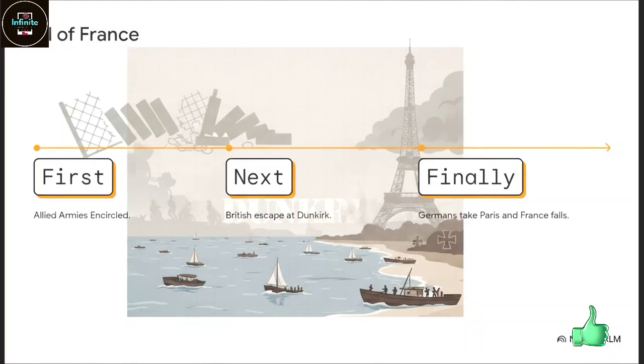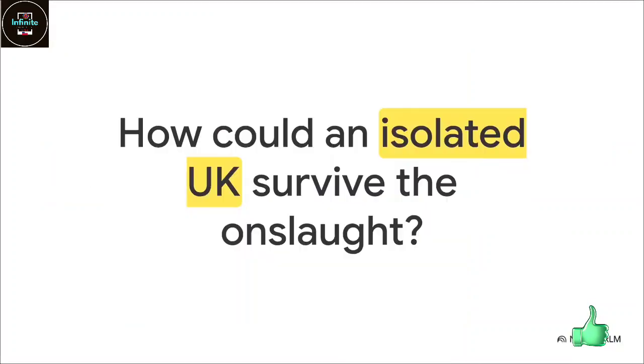The best Allied armies were suddenly entirely encircled. It led to that desperate, chaotic escape at Dunkirk, where everyday British civilian ships had to sail across the channel just to rescue their trapped troops. With the French forces completely depleted, the Germans basically just breezed through, took Paris, and France officially fell. Hitler had managed to accomplish in mere weeks what Germany couldn't do in the entire 4 years of World War I.